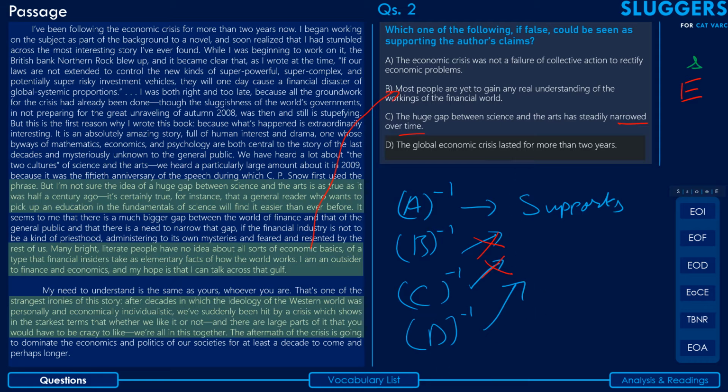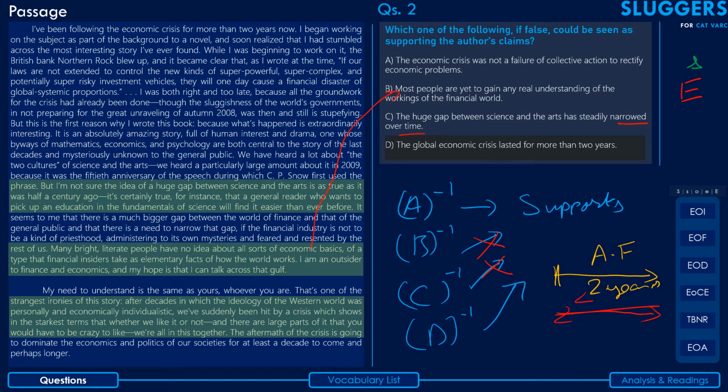Okay, guys, if the author has been following the global economic crisis for 2 years, then logically, axiomatically, you can say that the crisis cannot be less than 2 years, right? It cannot be that the crisis lasts less than 2 years.